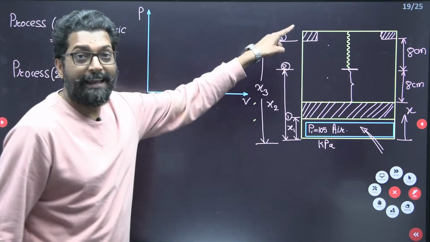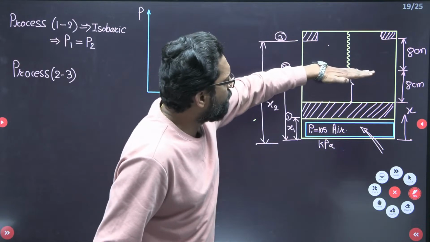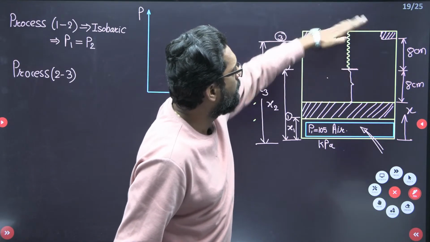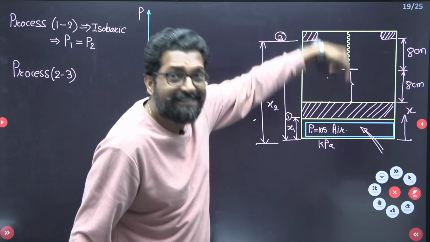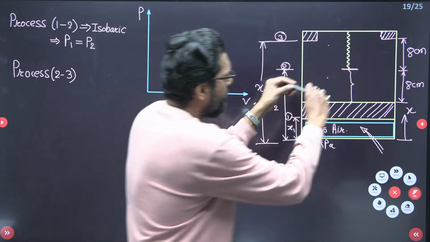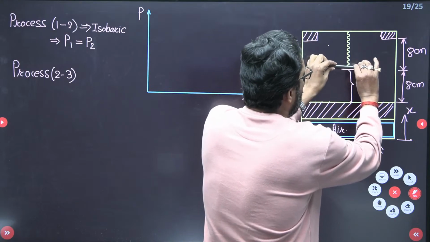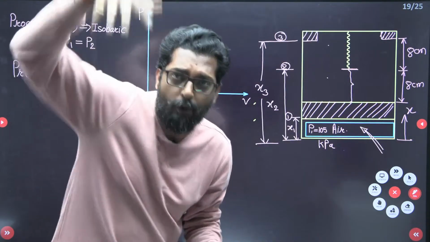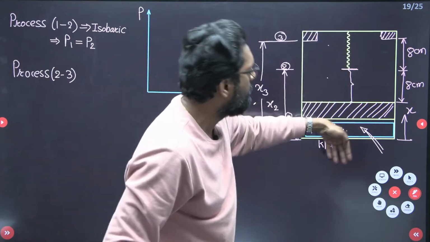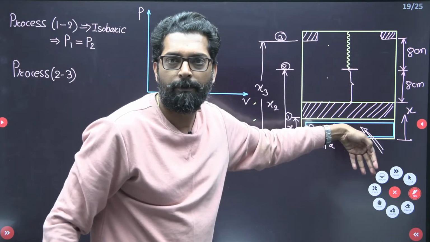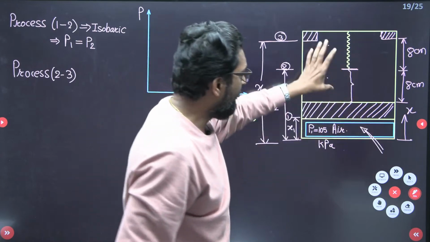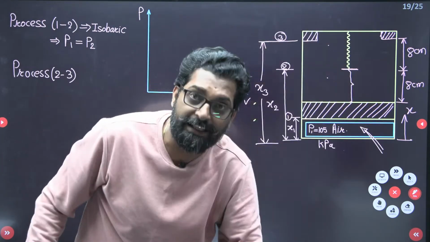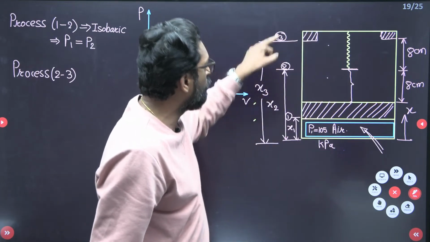Process 2 to 3, when the piston will move, touch here, and now the piston further tries to move up, the spring will try to exert a force. That means, if the piston will try to move up, the spring will exert more and more force opposite to the motion of the piston. That means the resistance pressure will increase continuously while it moves from 2 to 3.